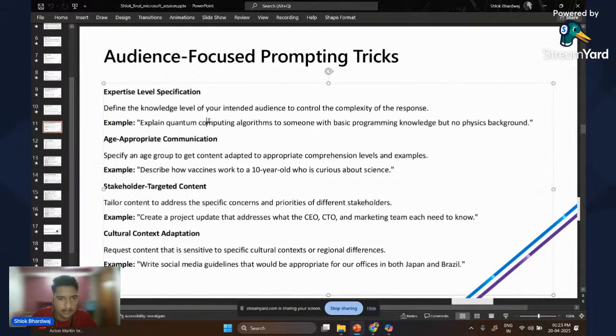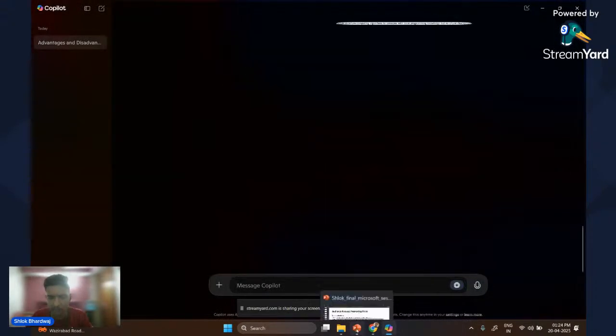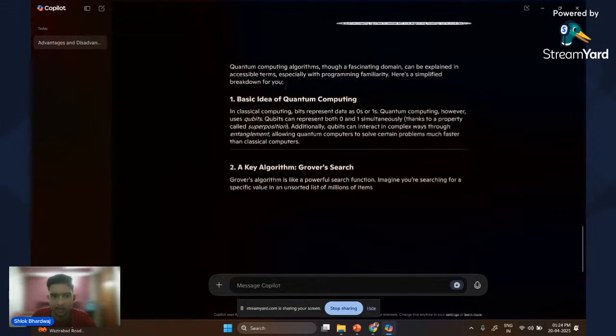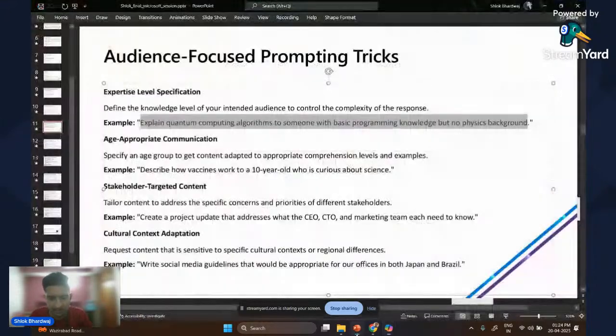Yeah. And we have one more slide left, which is the audience focused prompting trick, according to which you define the knowledge level of your intended audience to control the complexity of the response. For example, I have a very nice prompt in here which says explain quantum computing algorithms to someone with basic programming knowledge but no physics background. So let's just try this one. And we can see that it explained what quantum computing actually is in a very easy and better way. Basic idea of quantum computing: in classical computing, bits represent zeros and ones, and it explained this from the very root cause, the very scratch method.